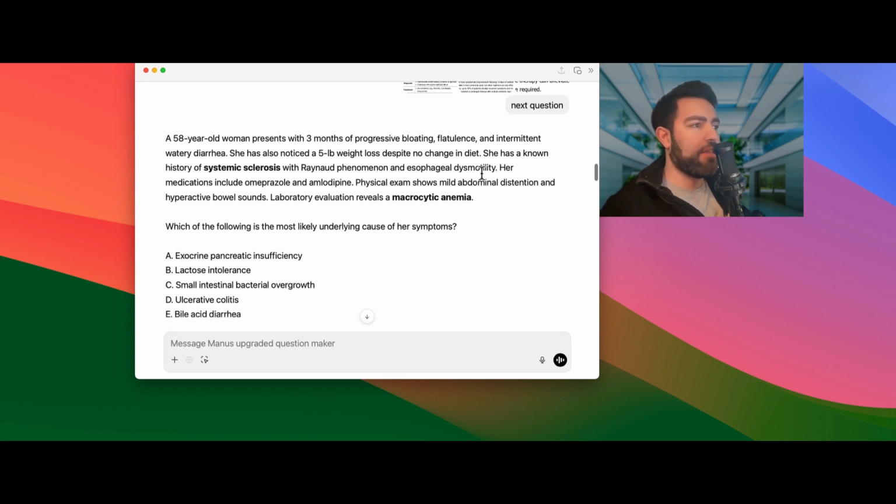So again, they're telling you a little more. They're telling you an extra association here with Raynaud phenomenon and esophageal dysmotility. But remember, on boards, you're expected to immediately connect systemic sclerosis with these, and they will not tell you that. So go ahead and pause the video right here. Pick your answer. We're going to go through the options together.